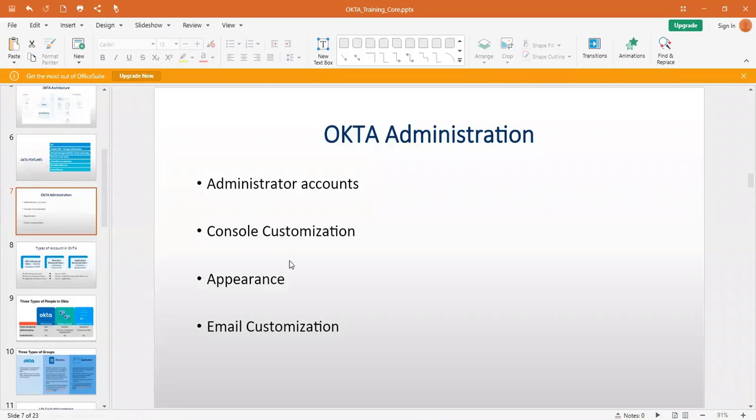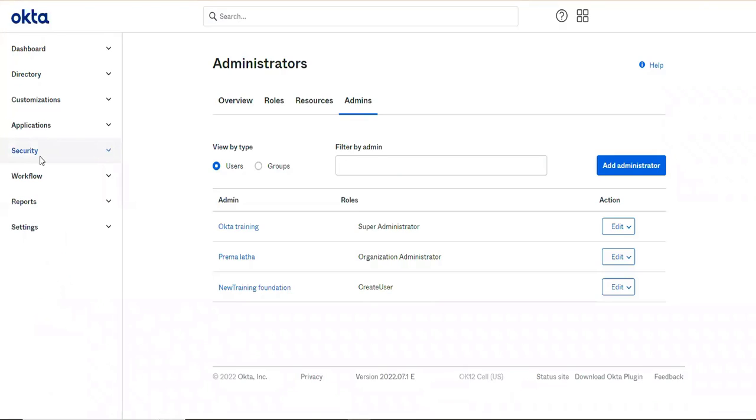Now let's see about console customization and appearance. What are all the changes that we can do? Basically, you cannot touch the core customization, the core appearance in Okta. Let's say, for example, you want to view the background color in white. If you want to change it to some color, you cannot do it. Or let's say you want to rearrange these options, like I want customization in the top and dashboard in the bottom. If you want to rearrange, no, you cannot do it.